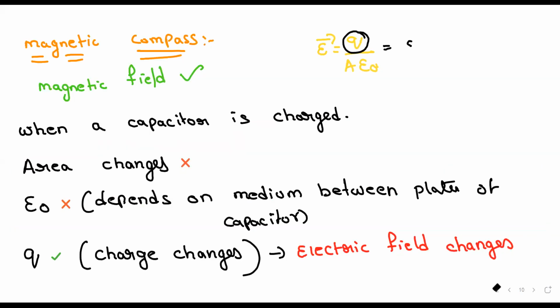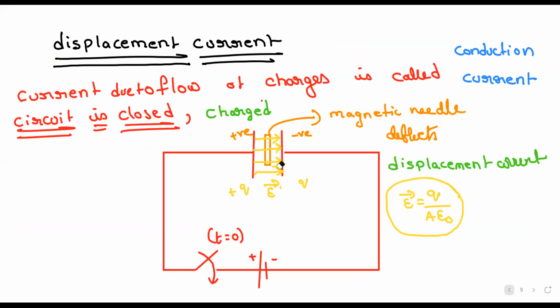Now look here. Here the current is conduction current. Is it clear? Now, displacement current flows like this. This is I_D, the displacement current. It flows between the plates of the capacitor.